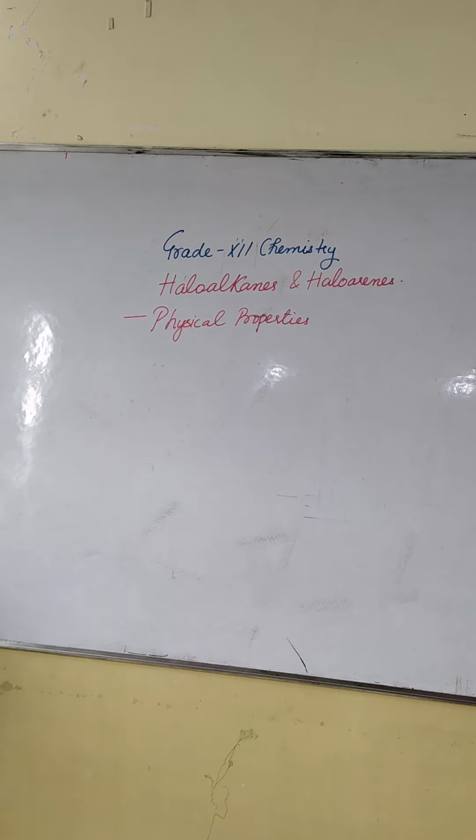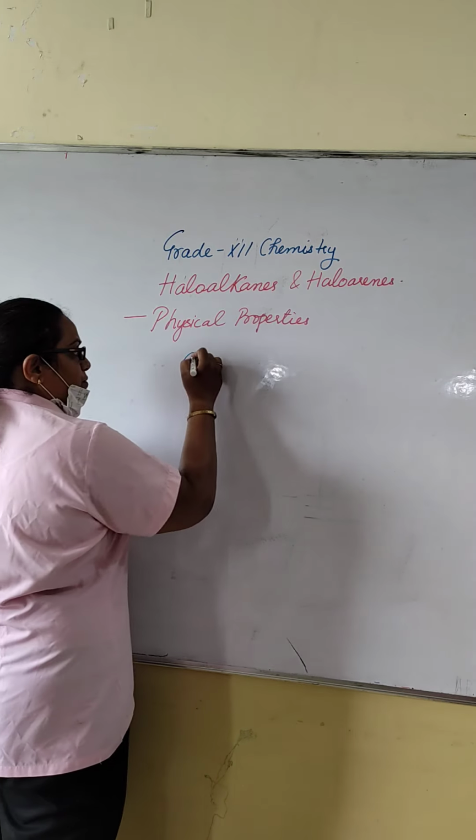So, physical properties. The first property is about their nature. Dihalides are colorless when pure, but bromides and iodides develop color when exposed to light. Many volatile halogen compounds have a sweet smell. Next is about melting and boiling point.